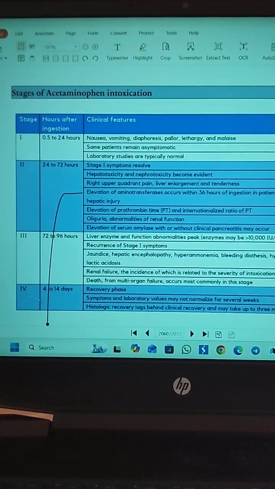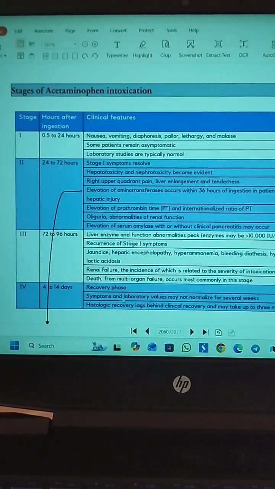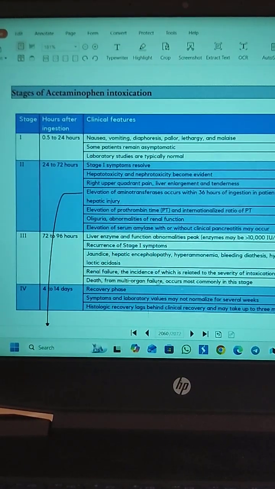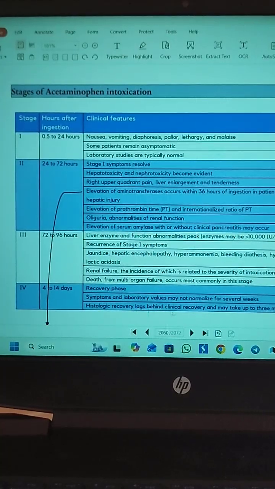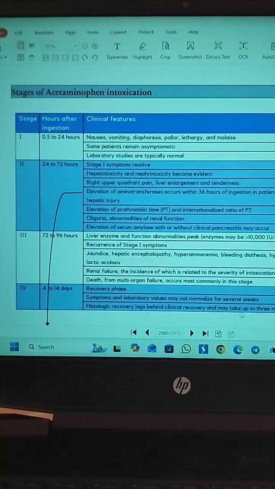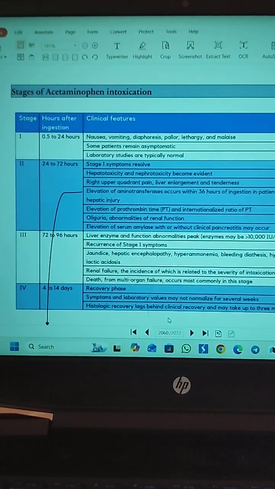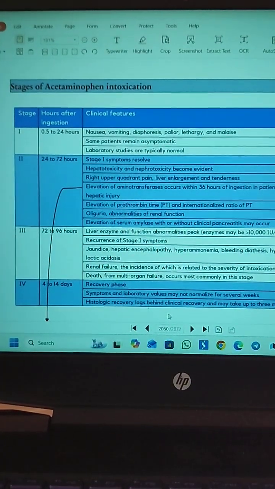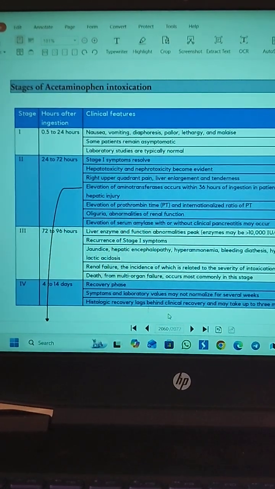And stage 4, that is from 4 to 14 days, is the recovery phase. Symptoms and laboratory values may not normalize for several weeks, and histological recovery lags behind the clinical recovery and may take up to 3 months. So stage 4, from 4 to 14 days, is the recovery phase.